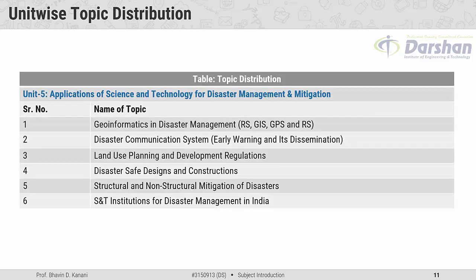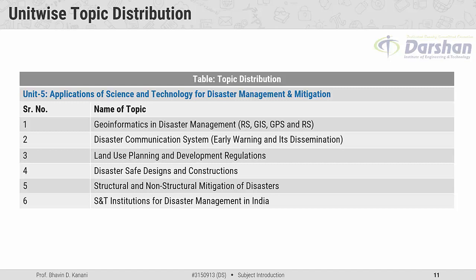The last unit, unit number 5, the title is Applications of Science and Technology for Disaster Management and Mitigation. The first major topic is Geoinformatics in Disaster Management, which includes RS, GIS, and GPS. Second major topic is Disaster Communication System, which includes early warning and its dissemination. Third major topic is land use planning and development regulations.